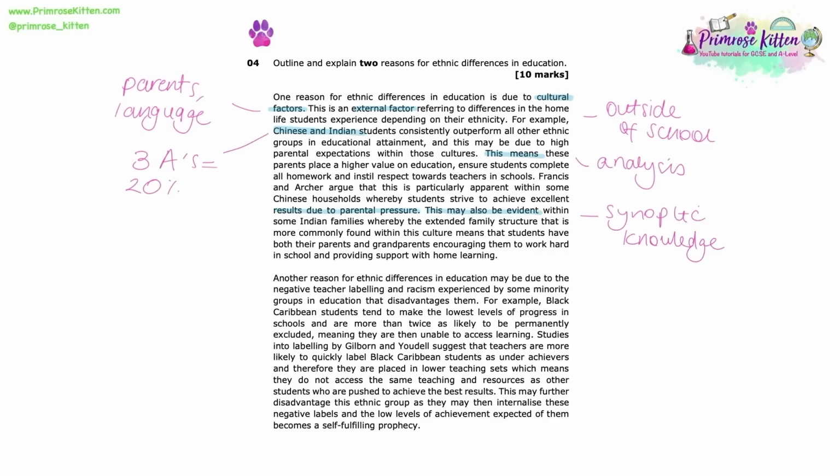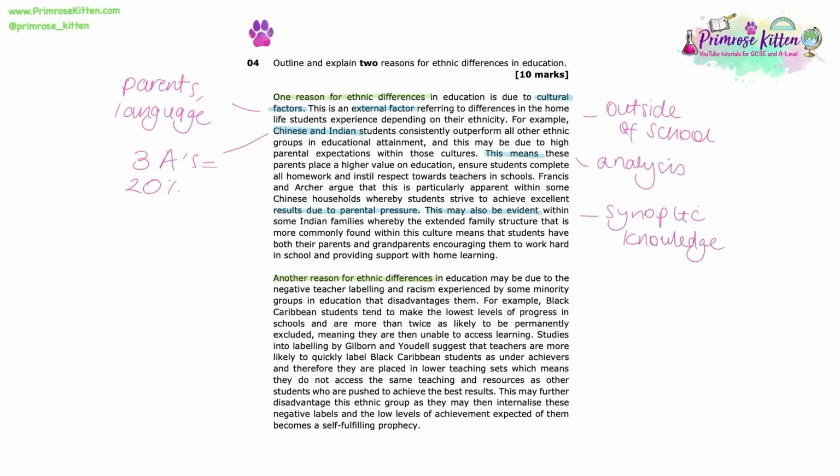This may further disadvantage this ethnic group, as they may then internalise these negative labels, and the low levels of achievement expected of them becomes a self-fulfilling prophecy. Before we look at the content of this paragraph, do note the way that we have structured these two paragraphs very separately to show the examiner that we absolutely are applying two separate reasons. Just those first couple of sentences at the start of both of the paragraphs, one reason for ethnic differences and another reason for ethnic differences, with a line left in between the two of them.